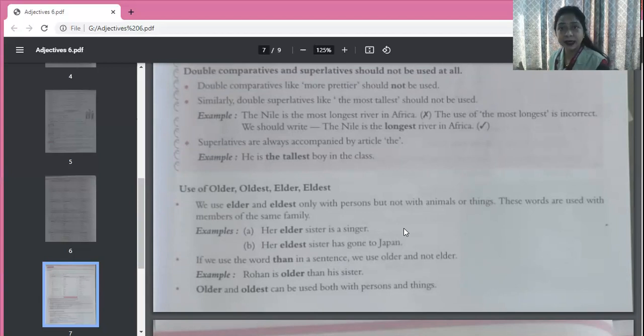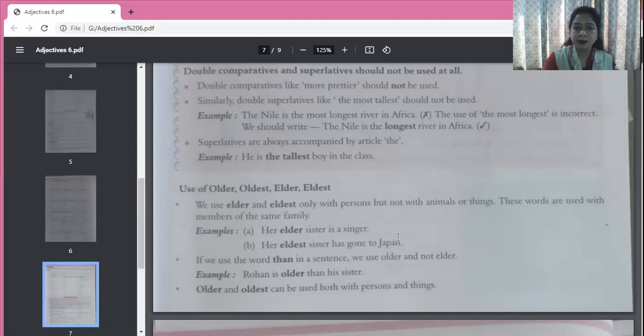And if I talk of a friend, then friend is not of my family. So when the members of the same family are being talked about, then we use elder and eldest. So her elder sister is a singer. Her eldest sister has gone to Japan. So elder stands for comparison between two people in age, and eldest means out of all of them, somebody is of the most age. Okay, most aged person out of all of what we are talking about.